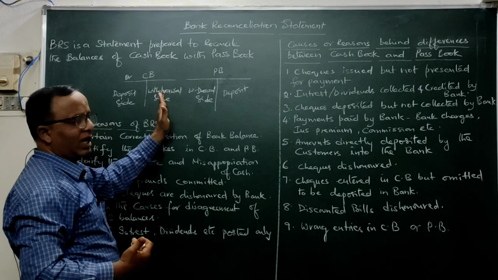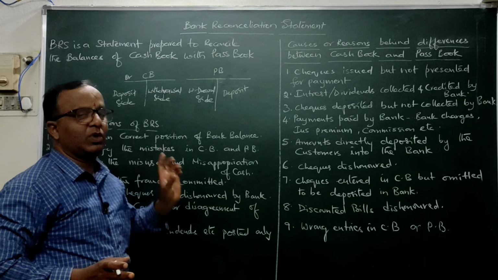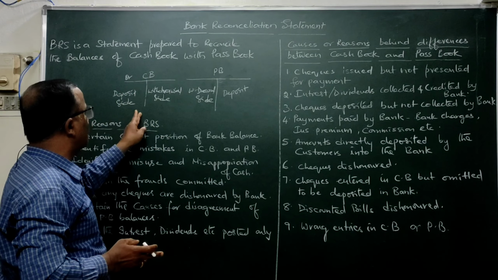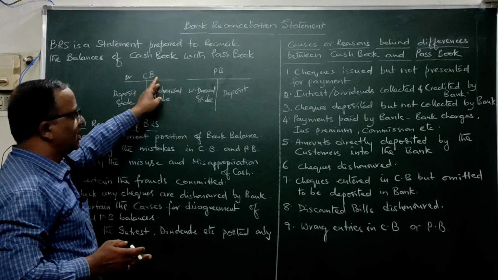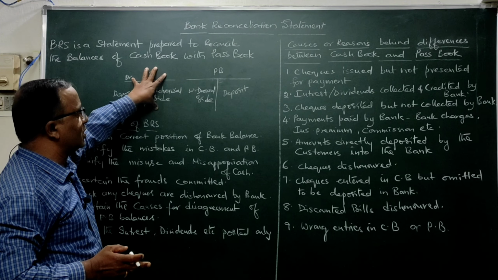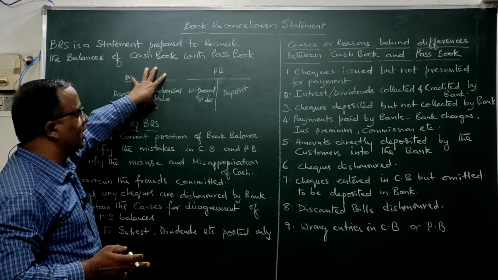Whenever we say cash book in the bank reconciliation chapter, this cash book is nothing but the bank account, or we can say the bank columns in the three-column cash book. This is the debit side, this is the credit side. In this, the businessman will be recording his ledger accounts, whereas in the passbook, the banker will record.